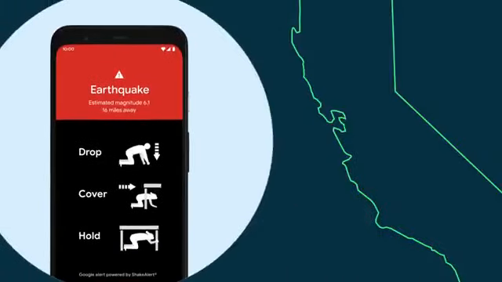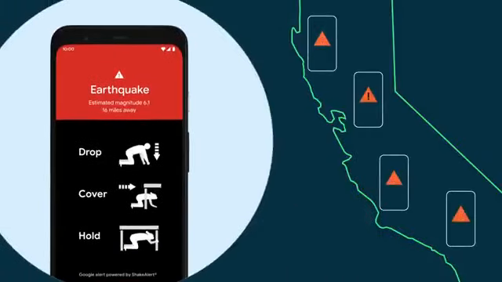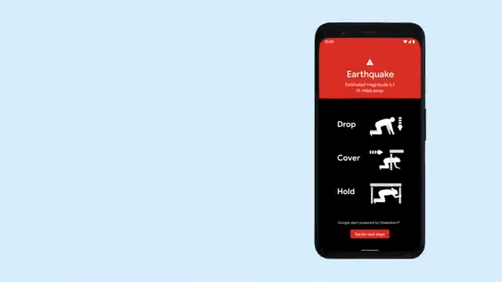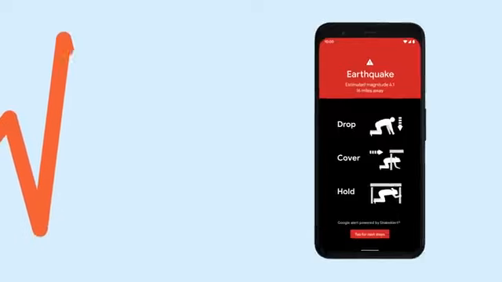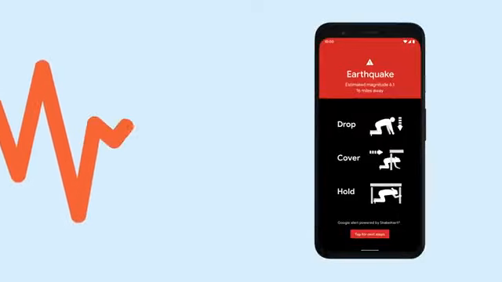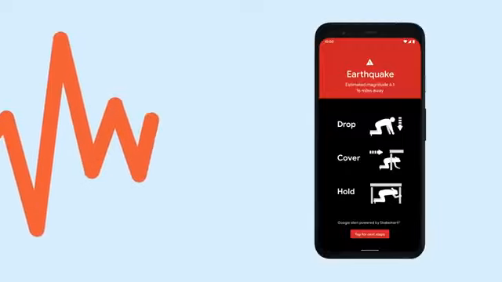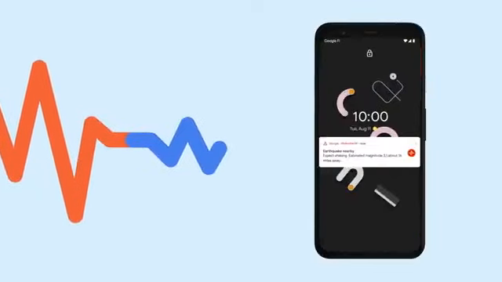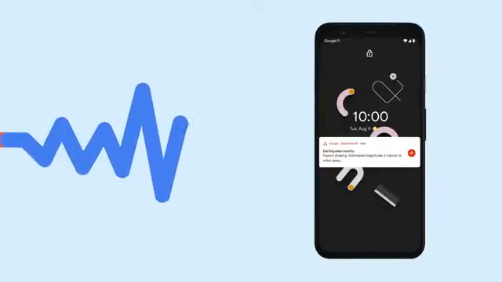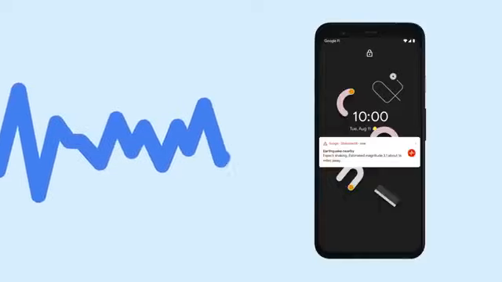We're also announcing that through the Android OS, Android devices in California can now send earthquake alerts powered by ShakeAlert, so you have added seconds to drop, cover, and hold on. There are two types of alerts. The first is called Take Action, for when we expect really strong shaking. It's a full screen alert and it's loud to get your attention. The second alert is called Be Aware, for when lighter shaking is expected, and warns you in a softer way.